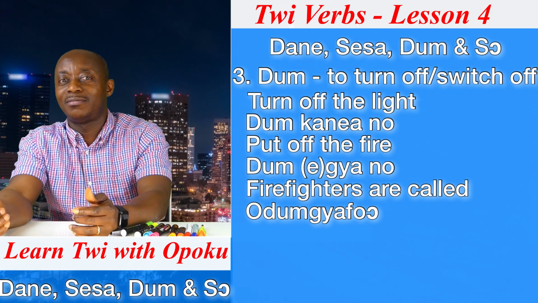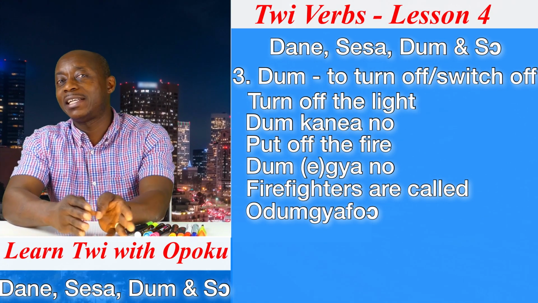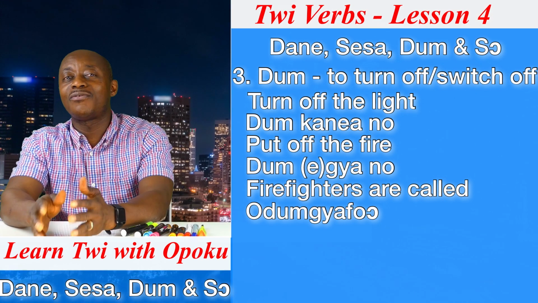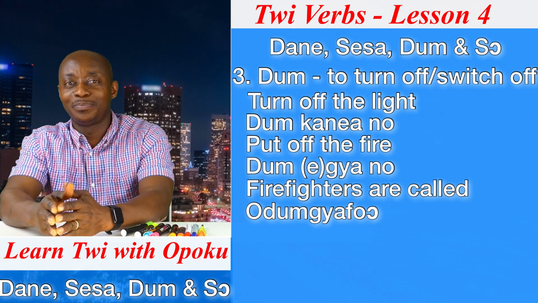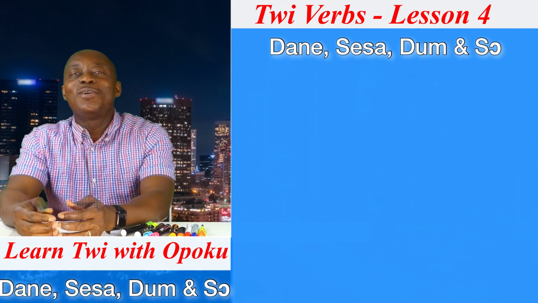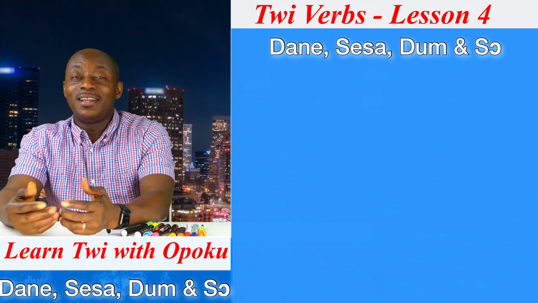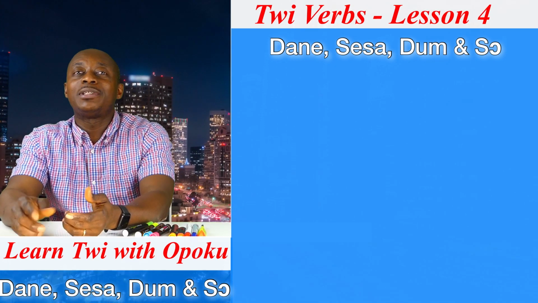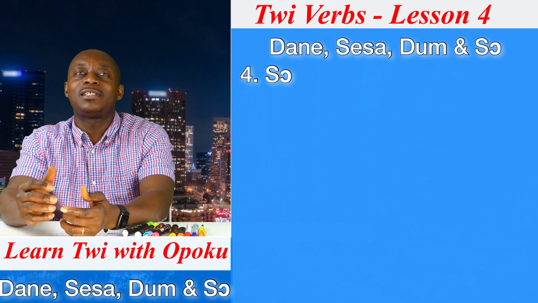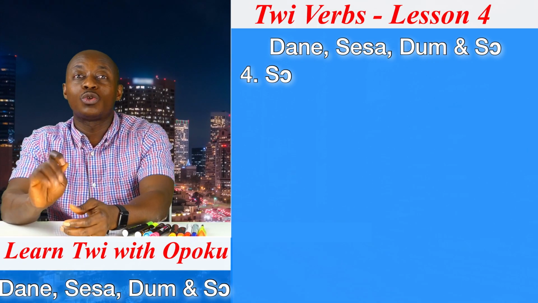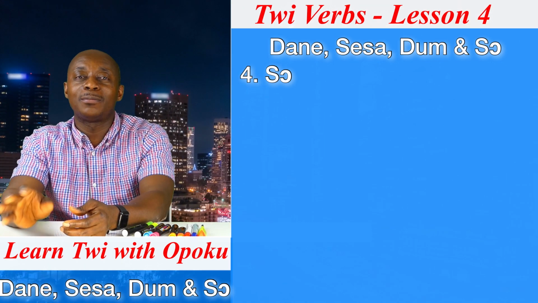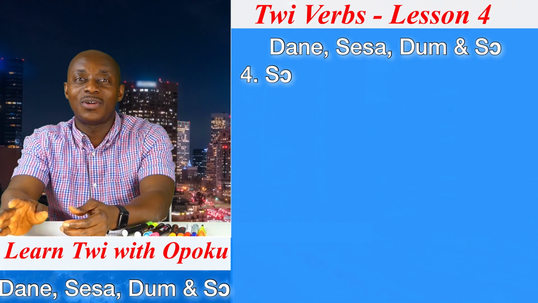Odumgyafo, meaning firefighters or people who put off what? Fire. So when we say dum, it means what? To put off. Well, if you put off something, later on what do you do? You put it on. To put on or to light something up, we say so, and that will be the fourth verb.